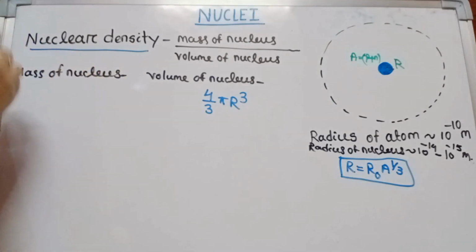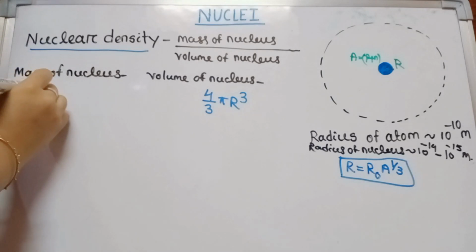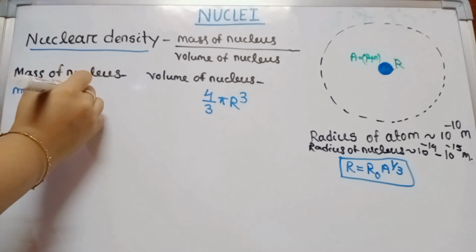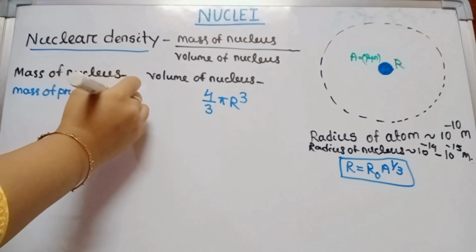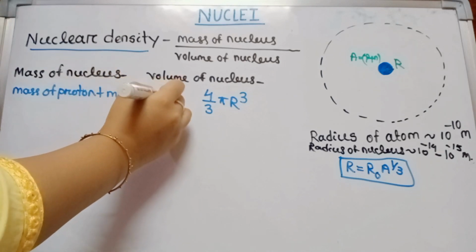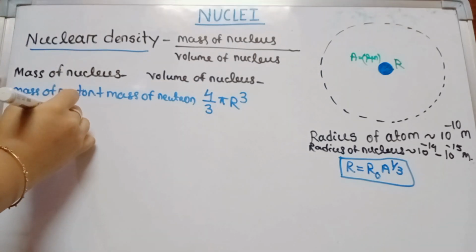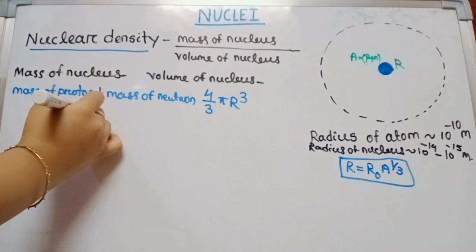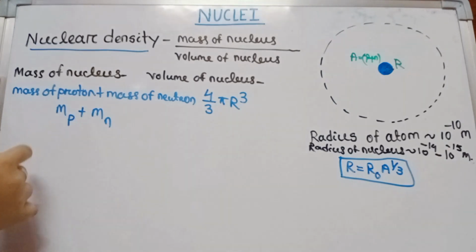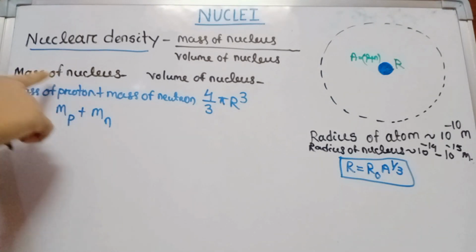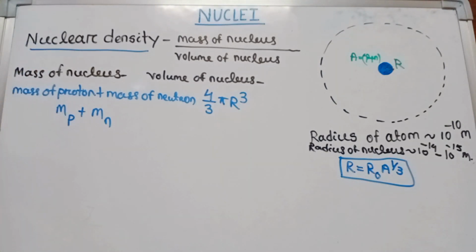Mass of nucleus means we consider the mass of proton as well as the mass of neutron. So here the mass of proton is Mp and the mass of neutron is Mn, and Mp plus Mn is the mass of nucleus.